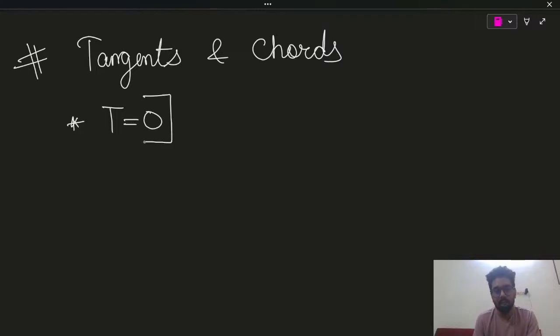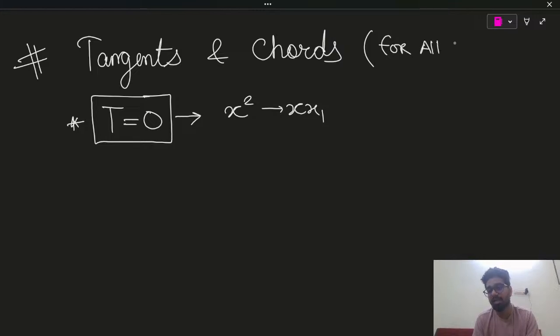There's something called T equal to 0. Let's understand the mathematical meaning of it. In the equation of the circle, you have to replace x with x1. I have not written circle over here, it is for all curves. For all curves, it's true.